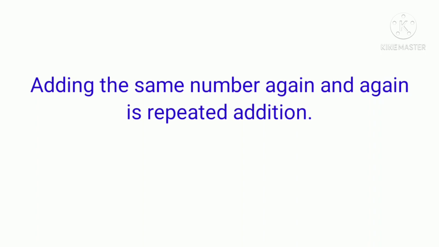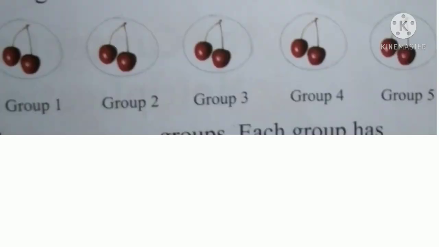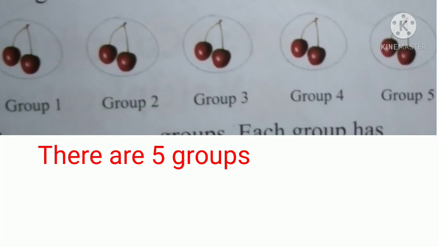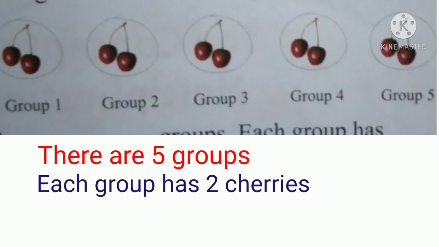Okay, so let us see some more examples for repeated addition. See children, here you can see 5 groups. In each group there are 2 cherries. That is, there are 5 groups. Each group has 2 cherries. How do you find out the total number of cherries? Let us add. Here each group has the same number of cherries, that is 2 cherries. That is, we have to add the number 2 5 times. We know adding the same number again and again is called repeated addition. Here we have to add the number 2 5 times.